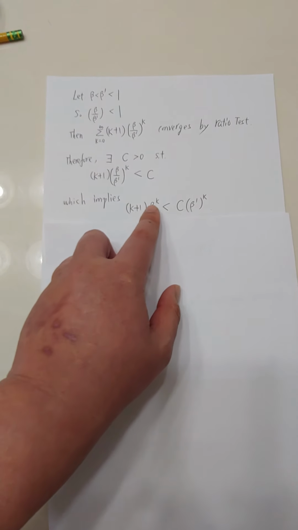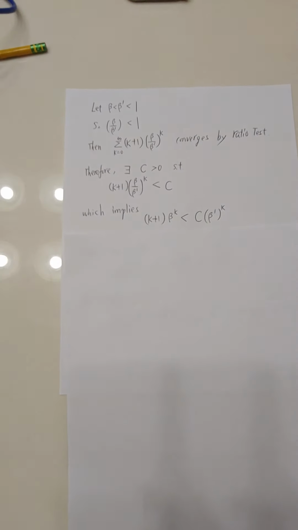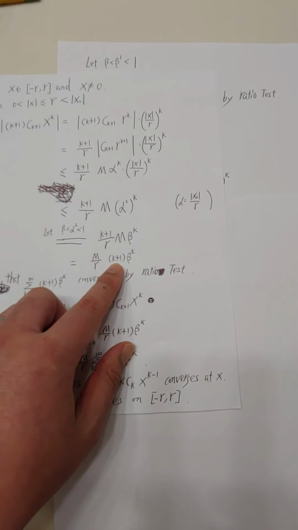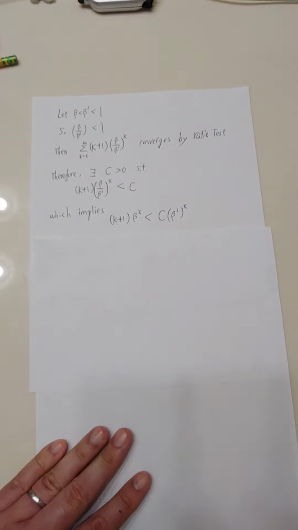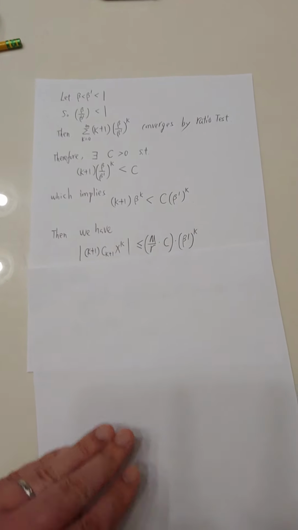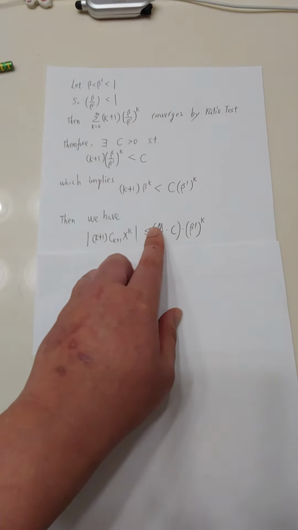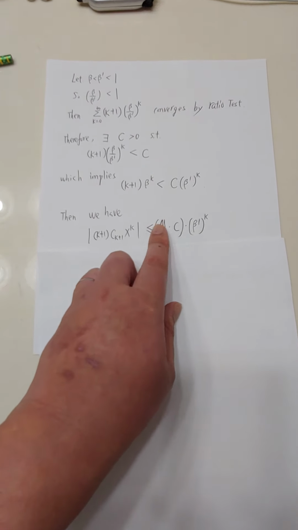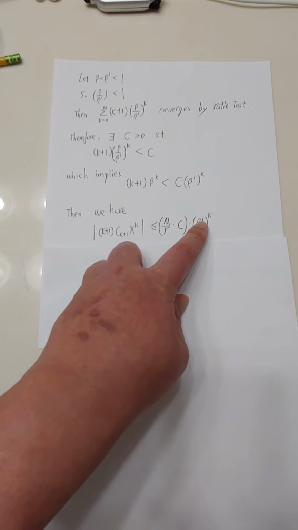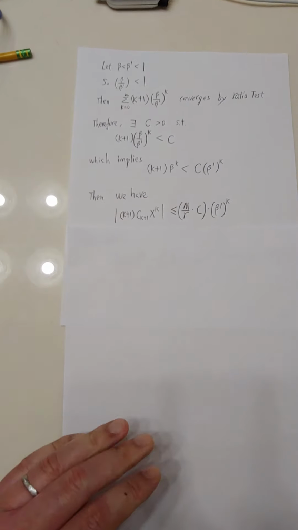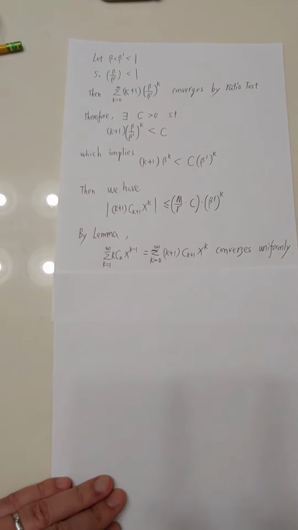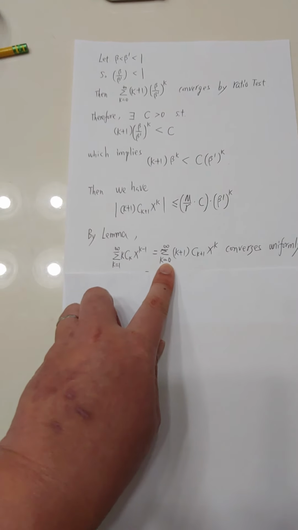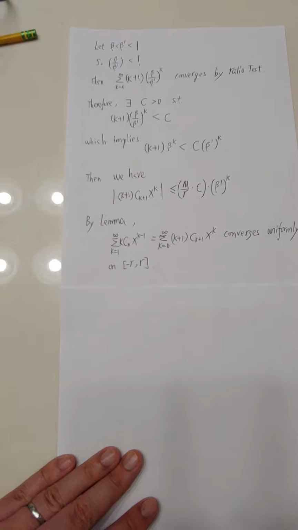So in that series, in this inequality, we replace this one by c times beta prime to the k. So you will have this inequality. So m over r times c are constants, right? This is a constant times some constant which is less than 1 raised to the power k. So this satisfies the conditions of the lemma. So we can use that lemma. This series converges uniformly on the interval.